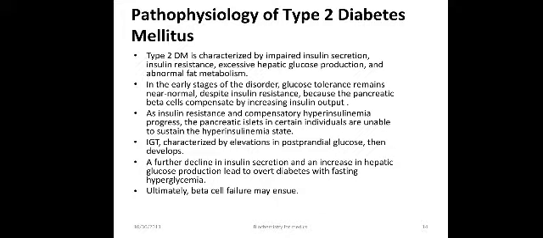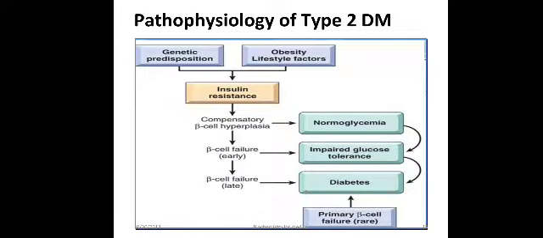As insulin resistance and compensatory hyperinsulinemia progress, the pancreatic islets in certain individuals are unable to sustain the hyperinsulinemic state. Impaired glucose tolerance, known as IGT, characterized by elevation in the postprandial glucose, then develops. A further decline in insulin secretion and an increase in hepatic glucose production lead to overt diabetes with fasting hyperglycemia. Ultimately, beta cell failure may ensue. This is the flowchart again showing the pathophysiology of type 2 diabetes mellitus.